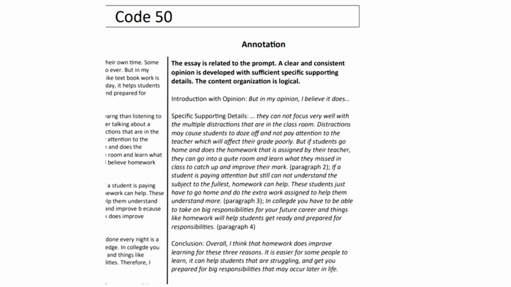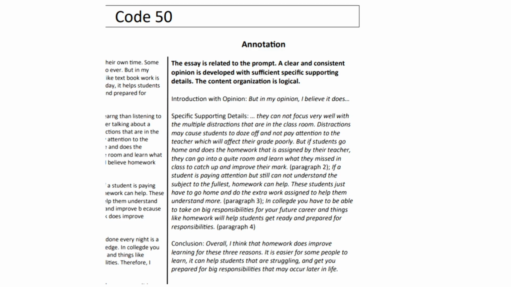You can follow along again on the LMS, the sample that I'm reading is on the LMS under tips 3. In school, students are forced to do homework out of class on their own time. Some people believe that doing so does not improve your learning whatsoever, but in my opinion, I believe it does for these 3 reasons. Doing homework like textbook work is easier for some students to learn than listening to a teacher talk all day. It helps students that struggle in subjects, and it can get students more responsible and prepared for college.